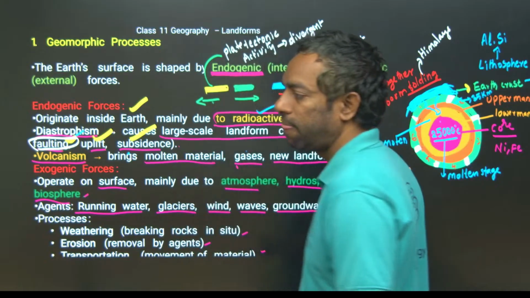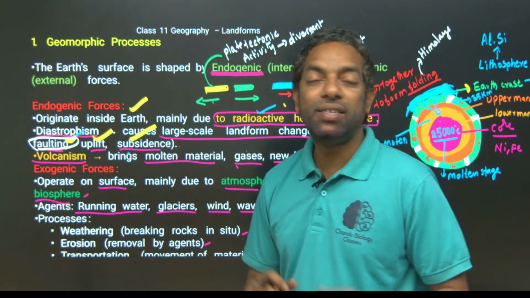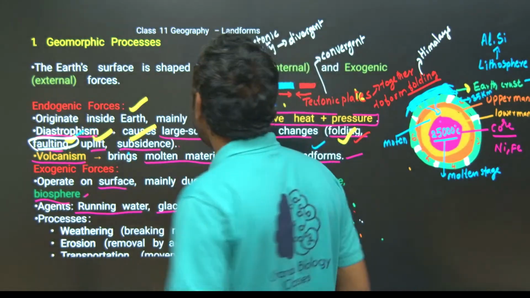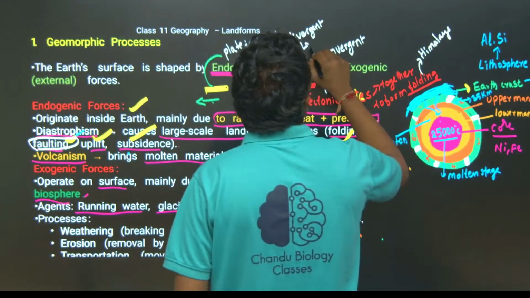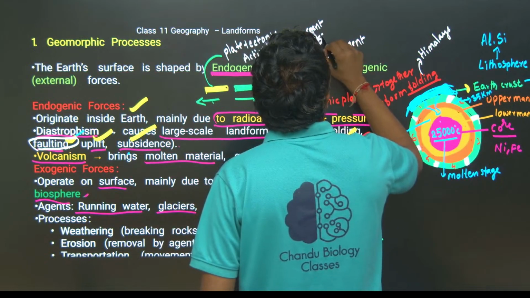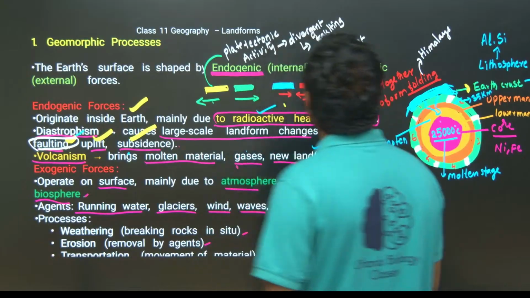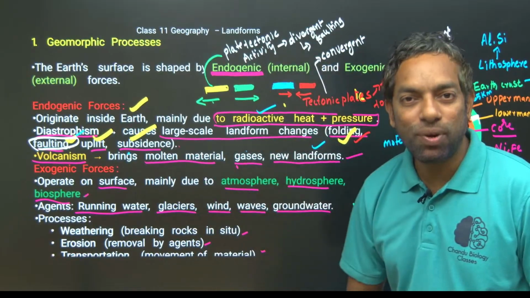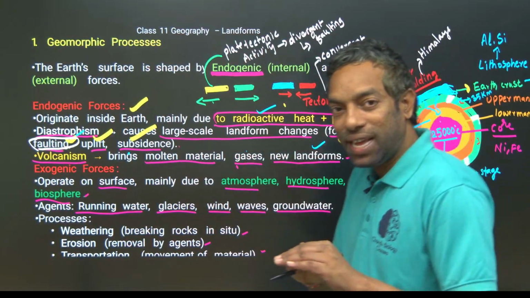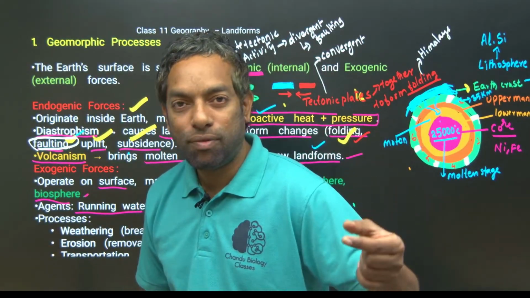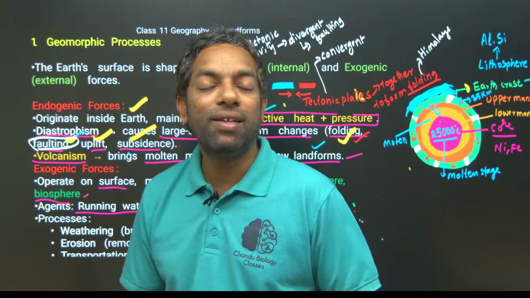In this divergent activity, they can create faulting. Faulting example is what? Tsunami. If any plate tectonic activity is created in the oceans, that creates a tsunami.